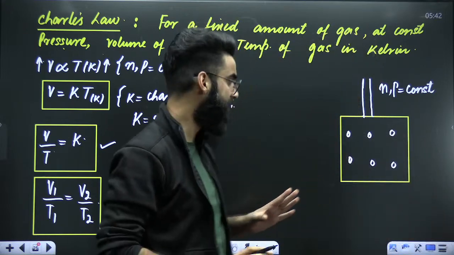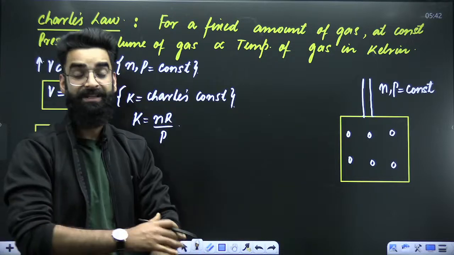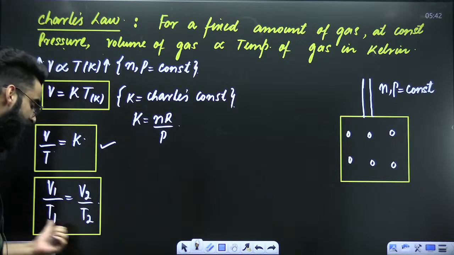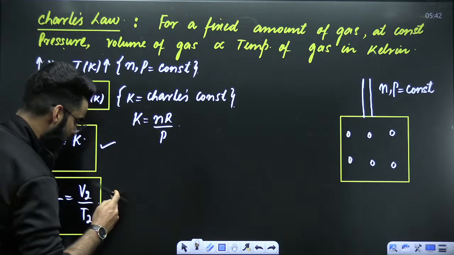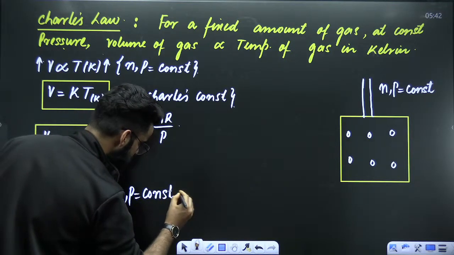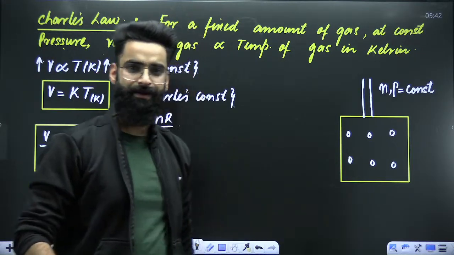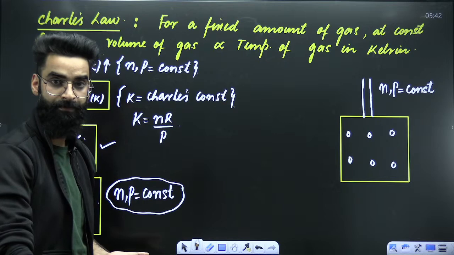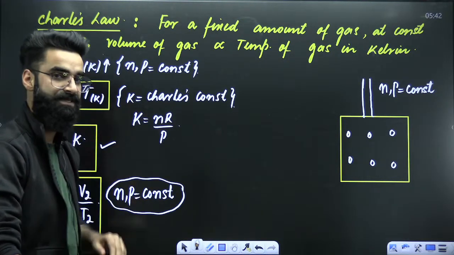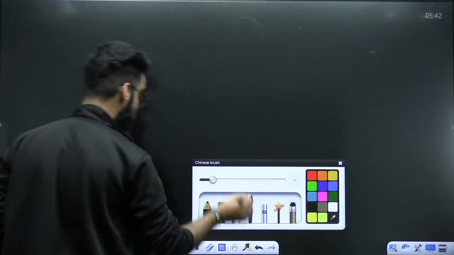So do remember from now onwards, the division of volume and temperature, as far as the Charles law is concerned, remains constant for a particular gas which is there in the container. And eventually, you get this particular relation, which is only valid when number of moles and pressure of the gas is kept constant. Perfect. Now, what is important here? Important here are questions, right? But before solving the questions, we are going to have a look on the graphs which are related to Charles law.